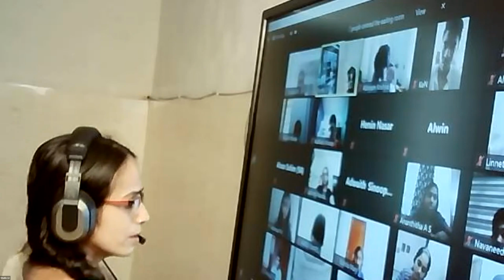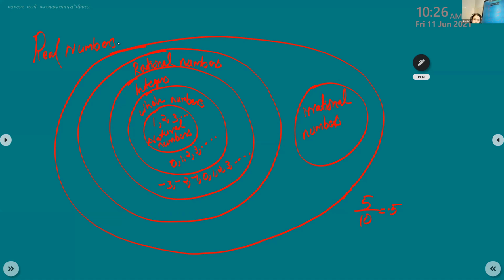So, this chapter's name is number system. The number system contains the real numbers. Real numbers mean rational numbers and irrational numbers. So on your first page, you draw a picture of the number system. I can't show that figure.